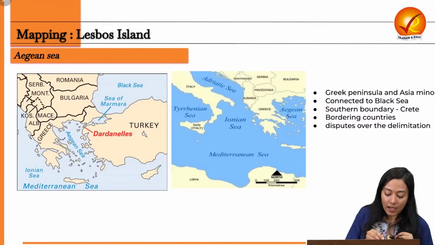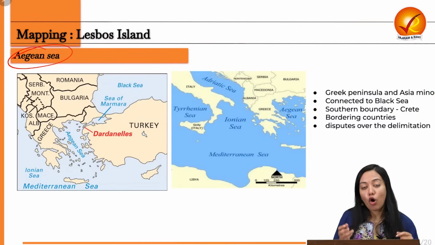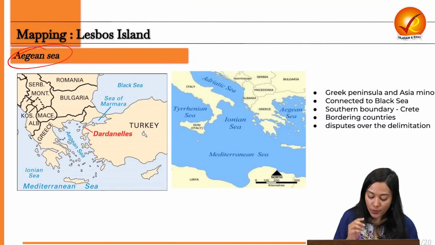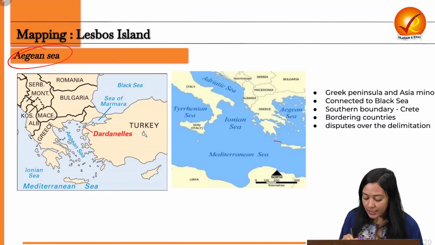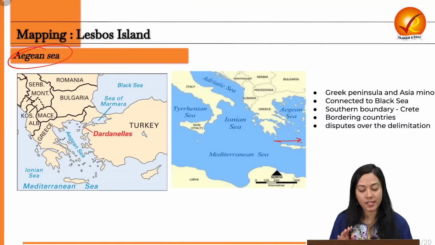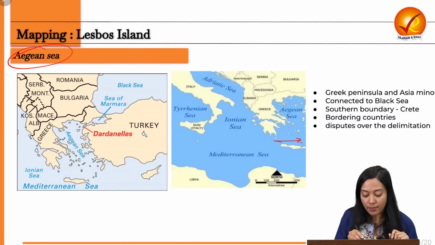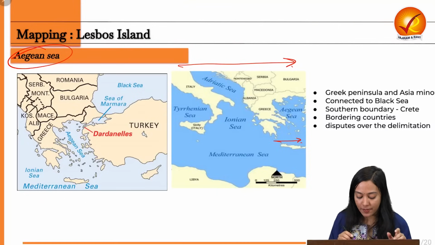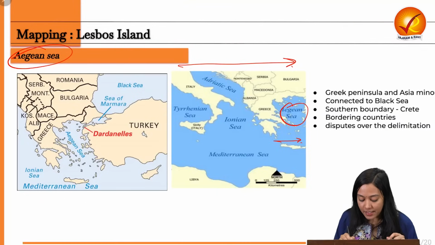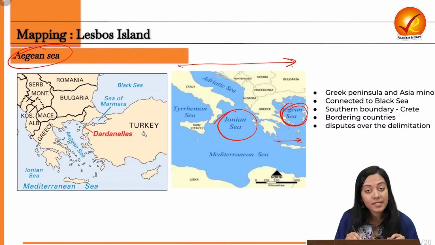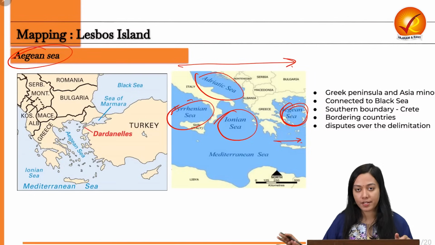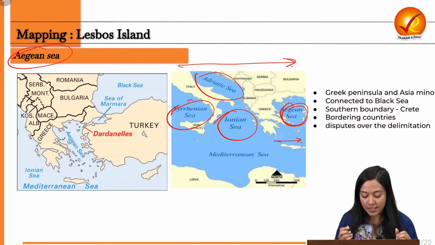Now, let's talk about the Aegean Sea, of which this Lesbos island is a part. So the Aegean Sea is actually the easternmost sea of the Mediterranean Sea. You also have to remember this order of spatial arrangement: the Aegean Sea, then there is the Ionian Sea, then the Adriatic Sea, then the Tyrrhenian Sea. So please remember this because this order can also be asked in prelims. This was about the Mediterranean Sea.